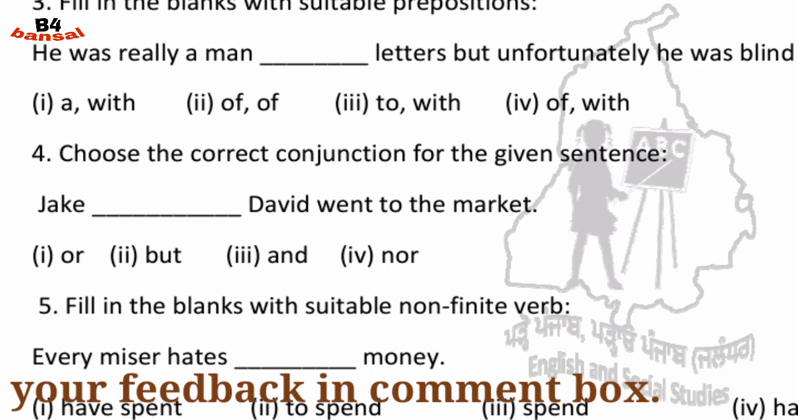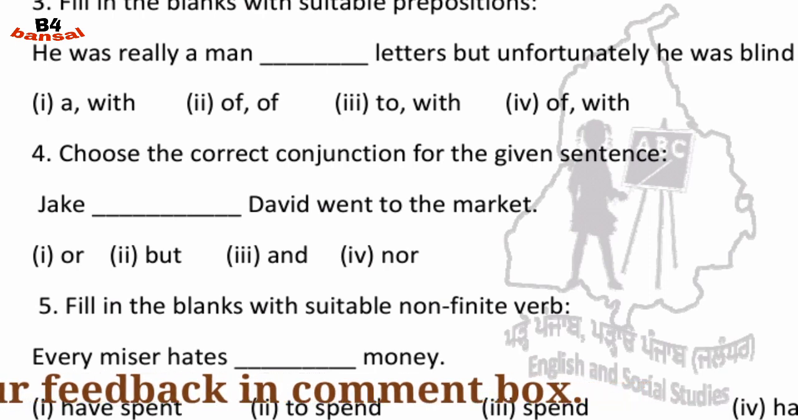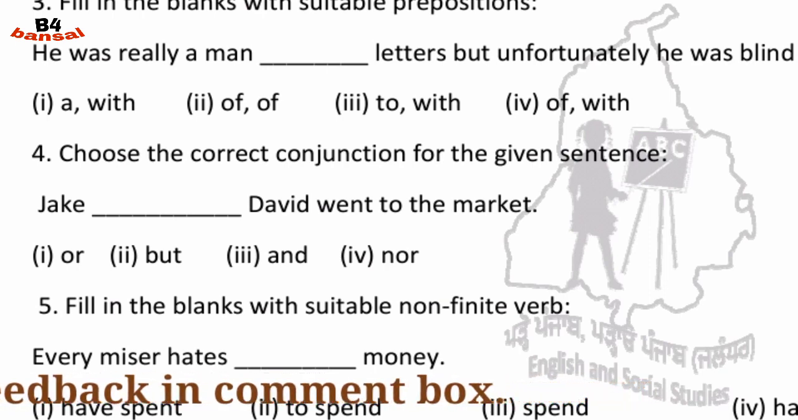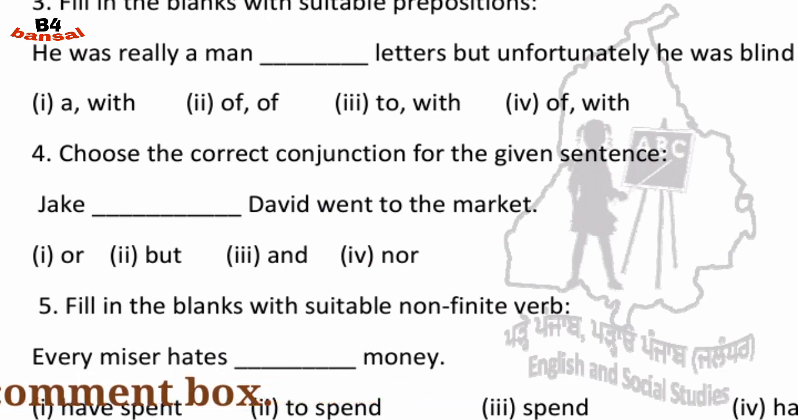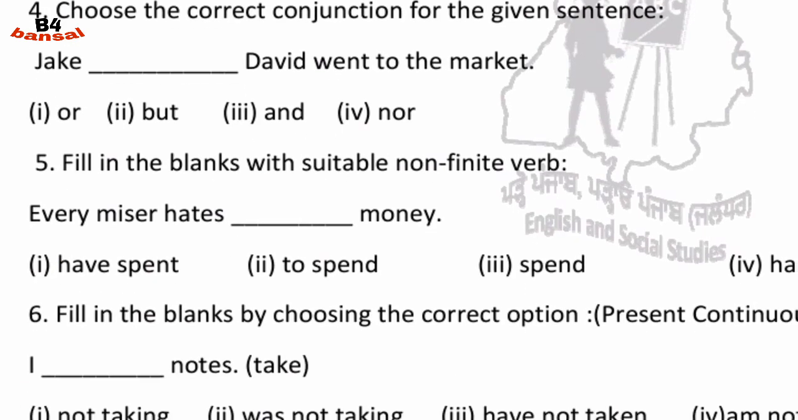Choose the correct conjunction for the given sentence. A conjunction is what? That joins two names or two sentences. Here two names, Jack and David. So Jack dash David went to the market. So easily we can say simply Jack and David. So the right answer is and, option third.